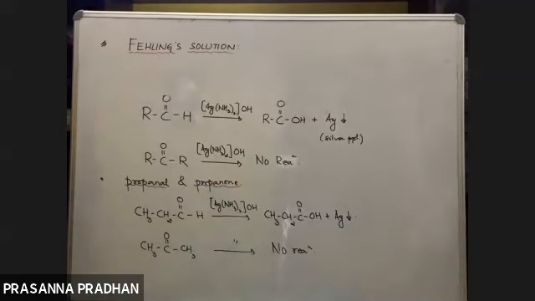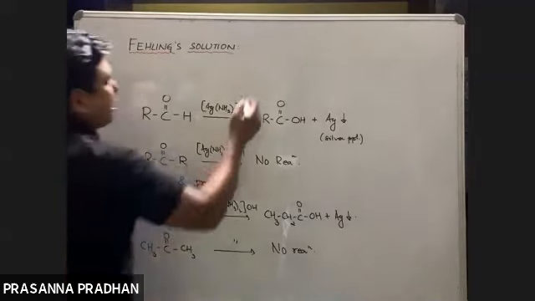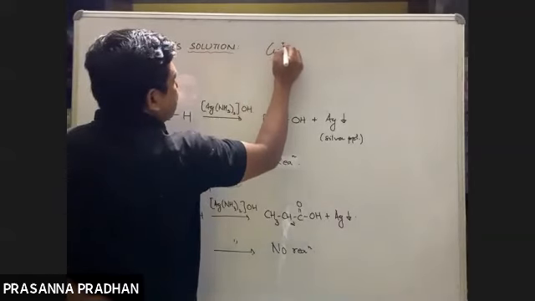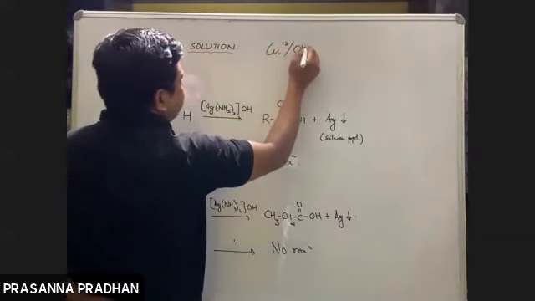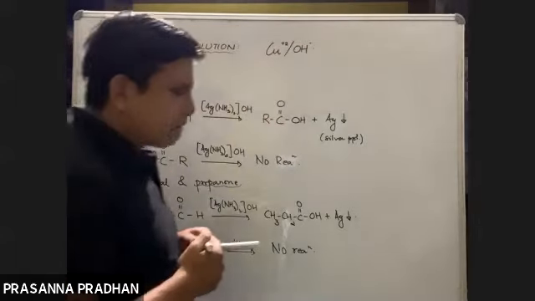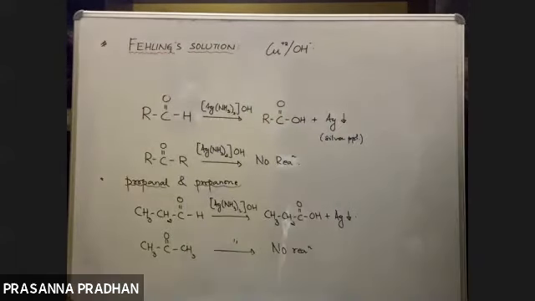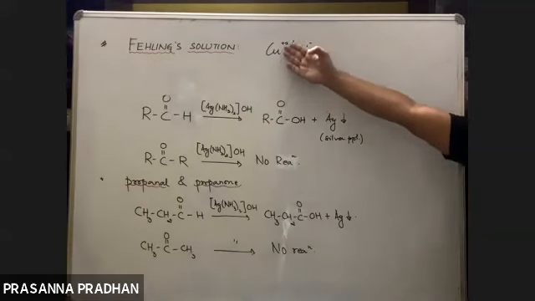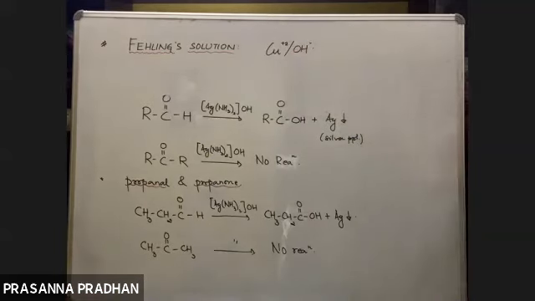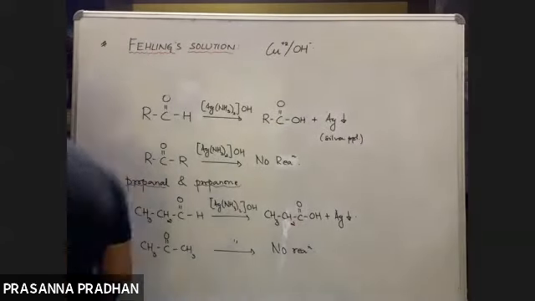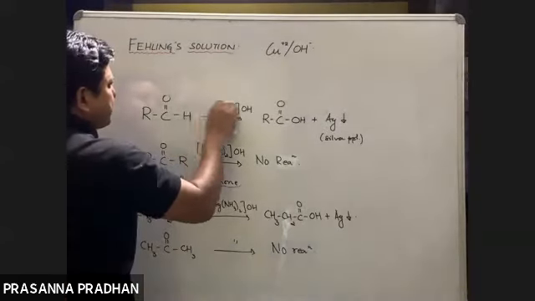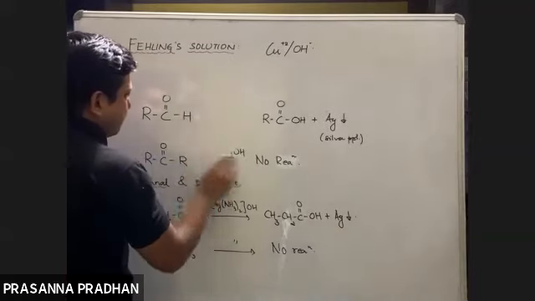But we write Fehling's solution का formula, copper ion is present in an alkaline medium. We simplify the formula. So actually it is a complex salt of sodium potassium tartrate, मतलब tartaric acid का salt है. But we don't need the complex formula. So Fehling's solution में we have a cupric ion, Cu2+ ion in alkaline medium. Bas. So here also similar to your Tollens test.